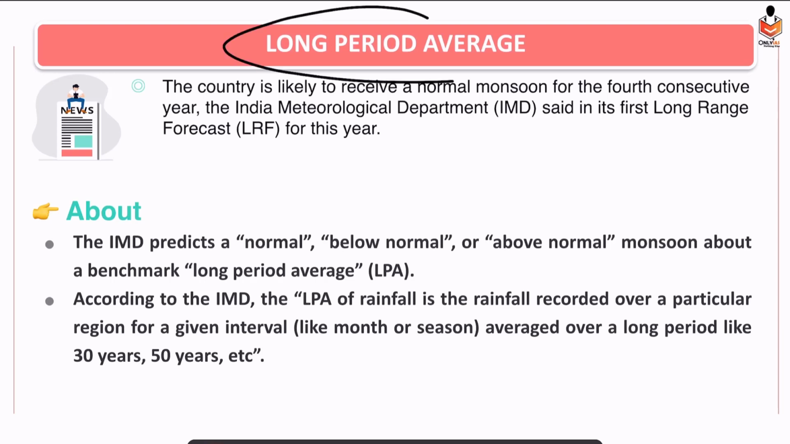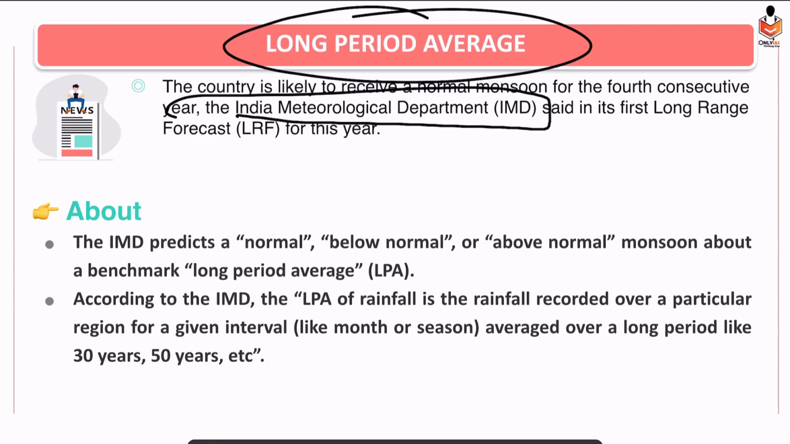So now the next topic is long period average. What is long period average? Recently, monsoon prediction was done by the IMD, the Indian Meteorological Department. It gave the first long range forecast for this year, and it said that India would be having a normal monsoon, that too for the 4th consecutive year. Do remember this thing. UPSC can ask for how many consecutive years India has been experiencing normal monsoon.